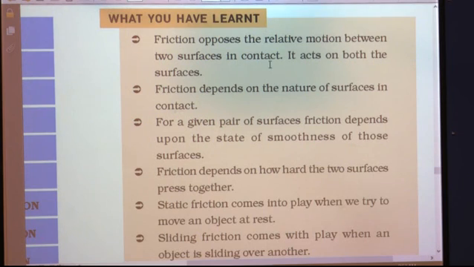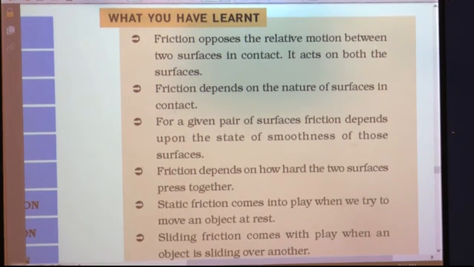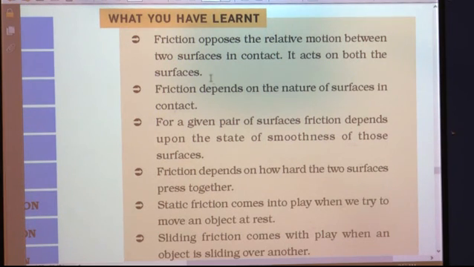So when the object is moving, these surfaces face some opposition because there is a force of friction between the two surfaces in contact, and that is why the relative motion is affected by this friction, and this force of friction acts on both the surfaces.